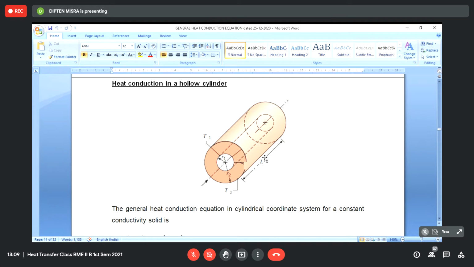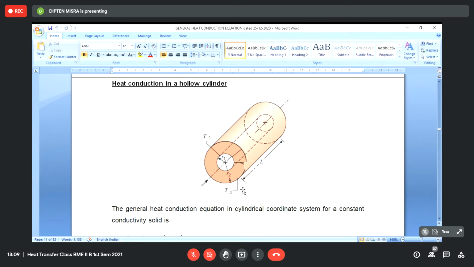And if the inner surface is maintained constantly at T1, which may be assumed as a fixed temperature independent of time, and simultaneously the outer curved surface is maintained at a constant temperature T2, which does not change with time, then we may expect that the temperature at any point inside this hollow cylinder will not change with time.